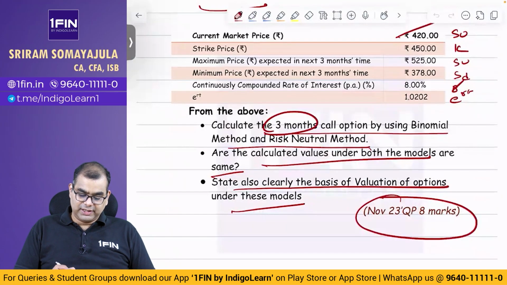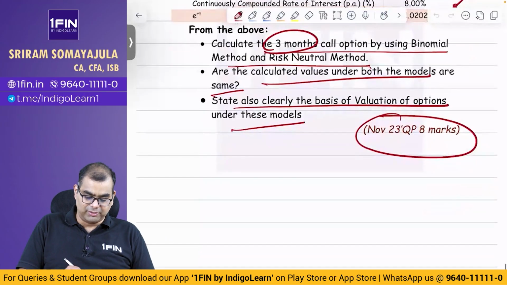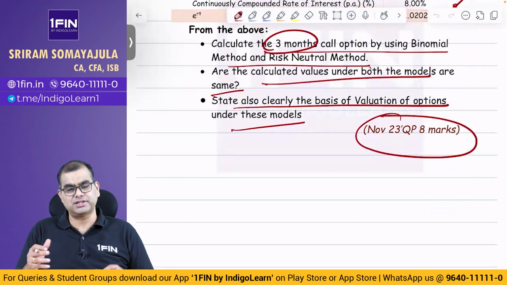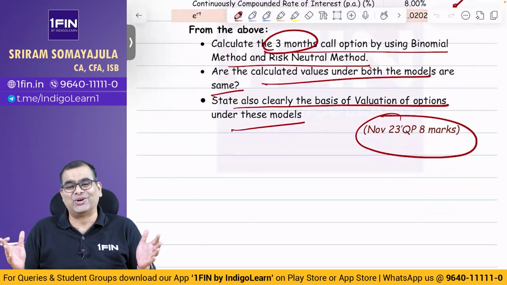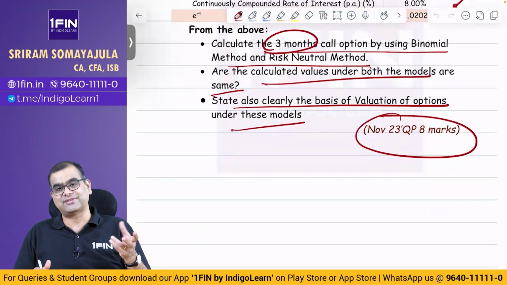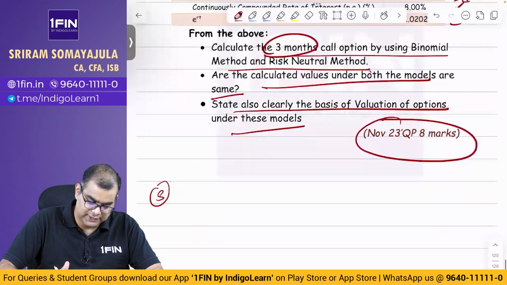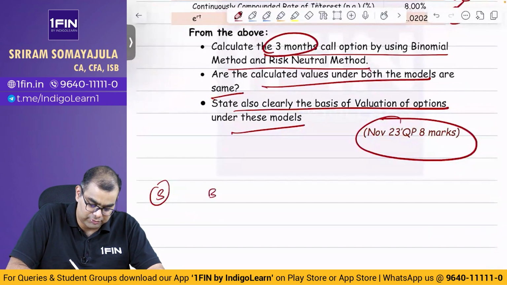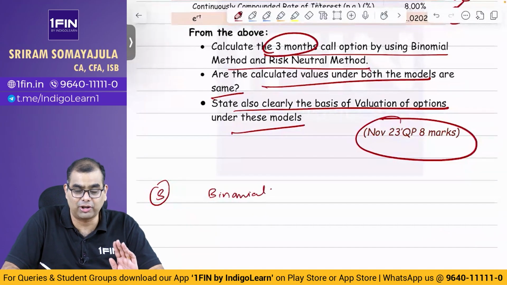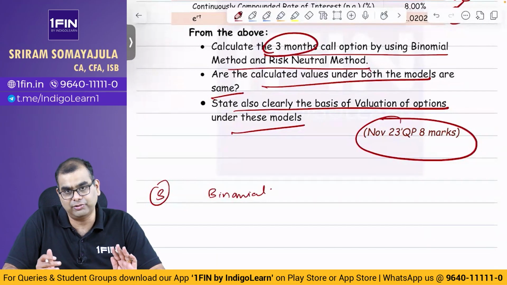So now let us solve this by using binomial model and risk neutral. First we will do binomial, after that we will go to risk neutral. Okay, in this also I will show you both methods and I will show you other variations. Here I will try and show you all my skills. Not my skills, what all the institute has taught, all the various ways and manners in which it can be computed, I will show. Okay, all in one question. First is our binomial model, the binomial tree is different. First I will draw a binomial tree. For the binomial tree and the model there is a linkage, but drawing the tree does not mean we have done the binomial model. The tree drawn can be used for risk neutral also.